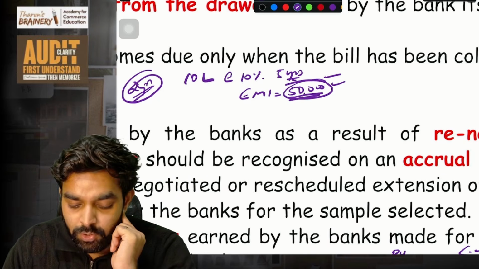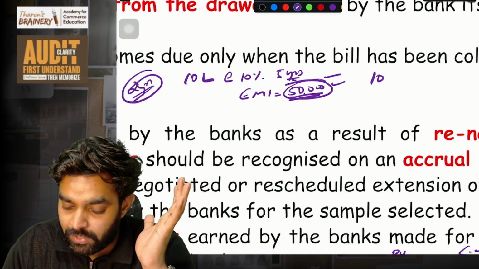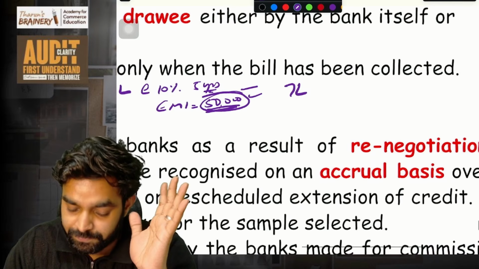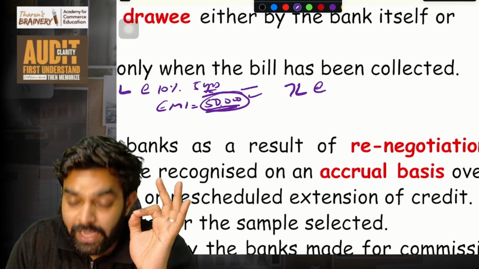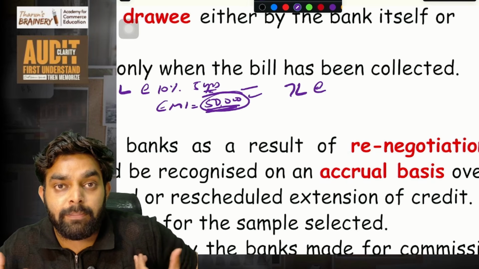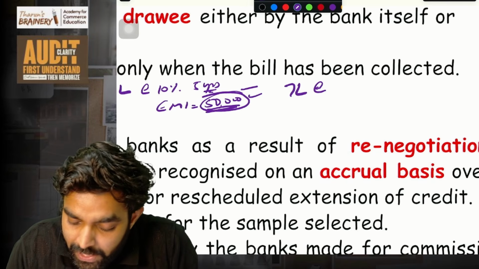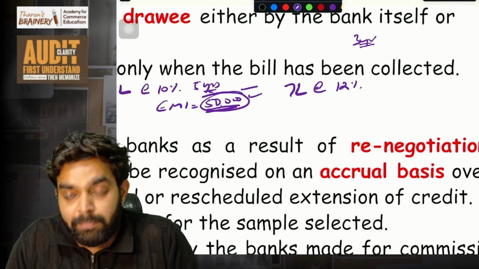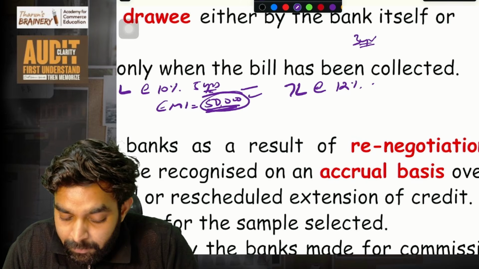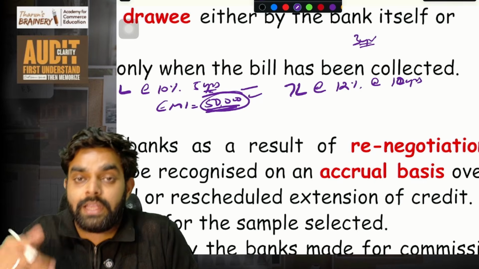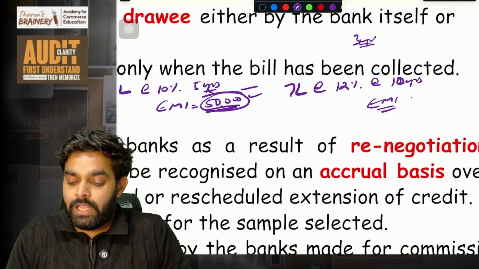So what will the bank do? The bank will agree. Remaining, imagine 2 years I paid, so the remaining outstanding balance is 7 lakh. The bank will increase the interest rate there because the bank is doing us a favor. The bank needs to get some extra money, right? The bank will increase the interest rate to 12%, but the remaining 3 years are there, so the bank will increase the term, to say 12 years, or 10 years they will give us. So the EMI will come down to 25,000.